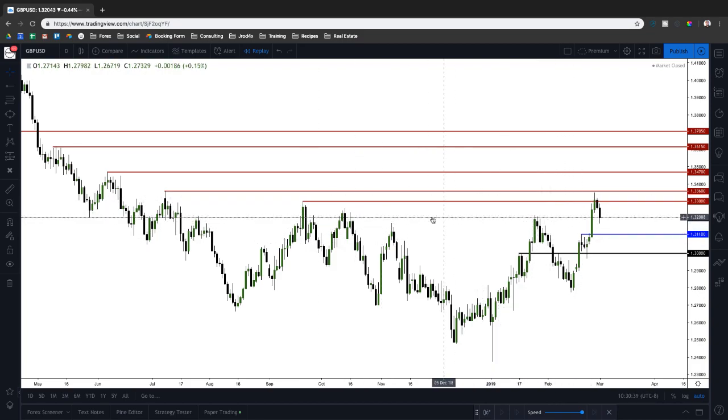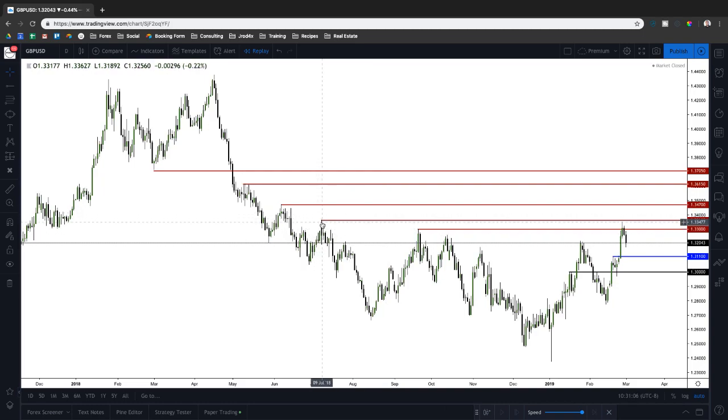So we had 32, we had 33, 3350, etc. But we have now come all the way up and cleared out the liquidity, right? So we have to make new targets, right? So what would the new targets be? The swing highs resting to the left of us. So we've got 1.3360, we've got 3470, 3615, and 3705. So those will be my targets.